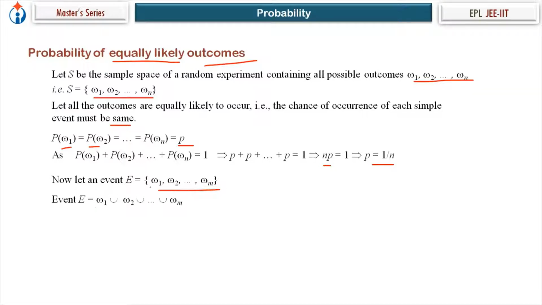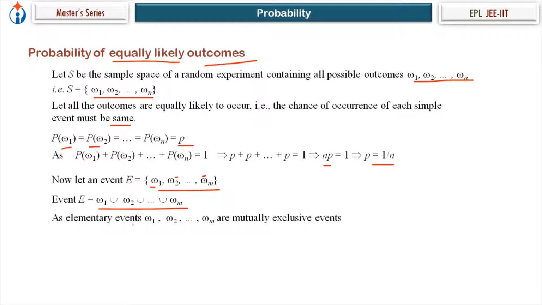So event E is either this outcome or this outcome or so on. So event E is omega 1 union omega 2 up to omega n union. If any of the outcomes occur, then event E occurs.